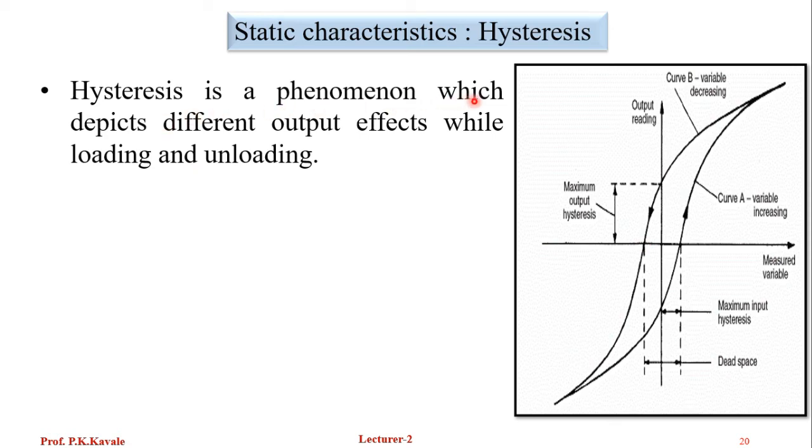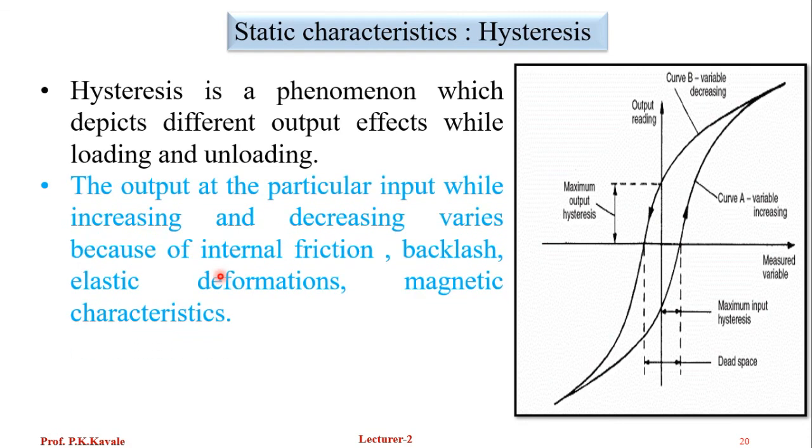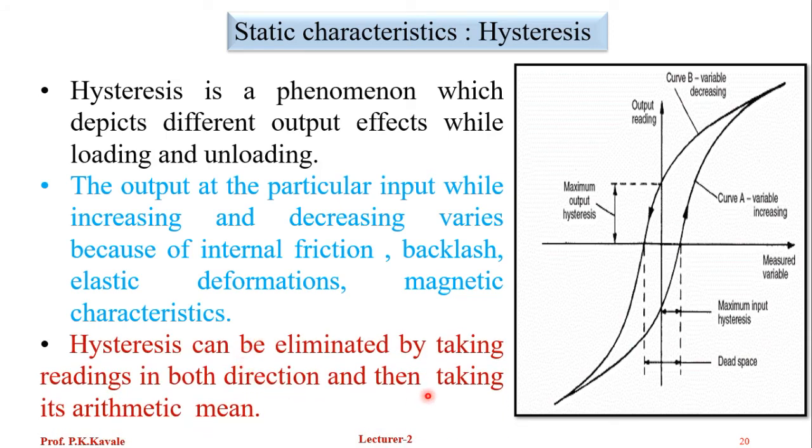Hysteresis is a phenomenon which depicts a different output effect while loading and unloading. Though we are giving the same input for loading and unloading, it depicts a different output. The output at a particular input while increasing and decreasing varies because of internal friction, backlash, elastic deformation, and magnetic characteristics. These are the reasons for producing hysteresis in different instruments. Hysteresis can be eliminated by taking a reading in both directions and then taking its arithmetic mean.